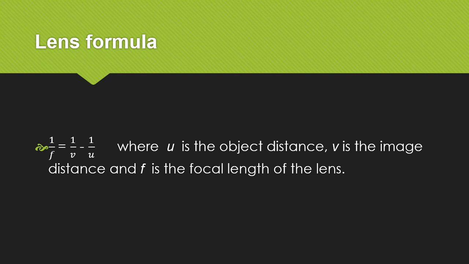Next is lens formula. 1 upon f is equal to 1 upon v minus 1 upon u is the lens formula, where u is the object distance, v is the image distance and f is the focal length of the lens.